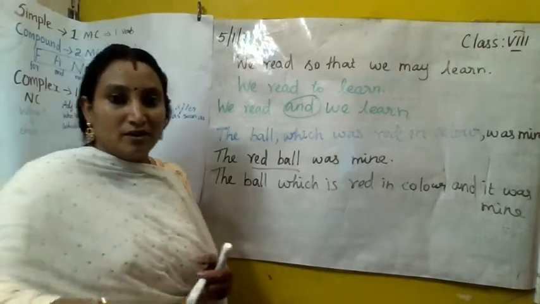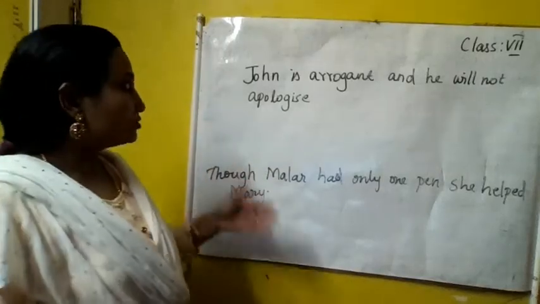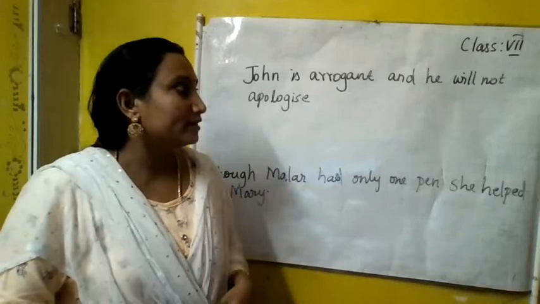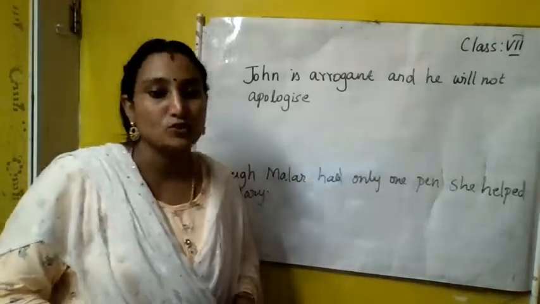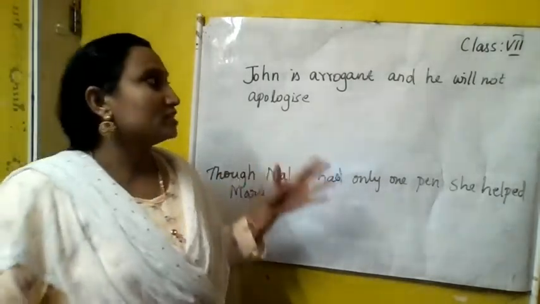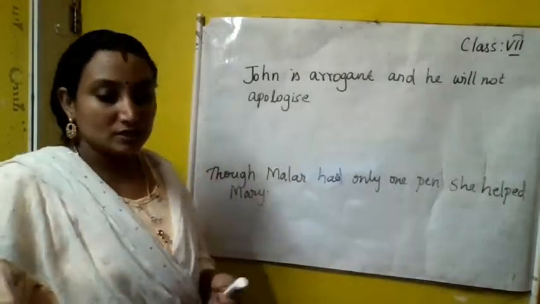I'll give you two more sentences. Now look at these two sentences. John is arrogant and he will not apologize. So it is given in a compound sentence, isn't it? So how do we change the same into simple? First let's change the same into simple.